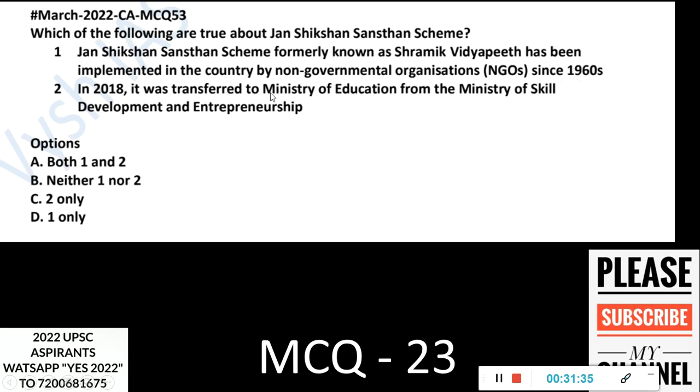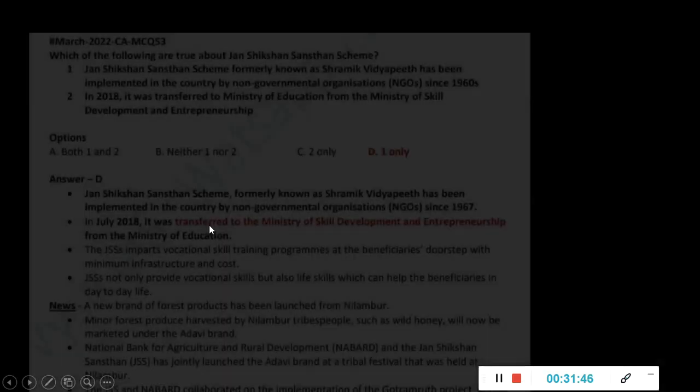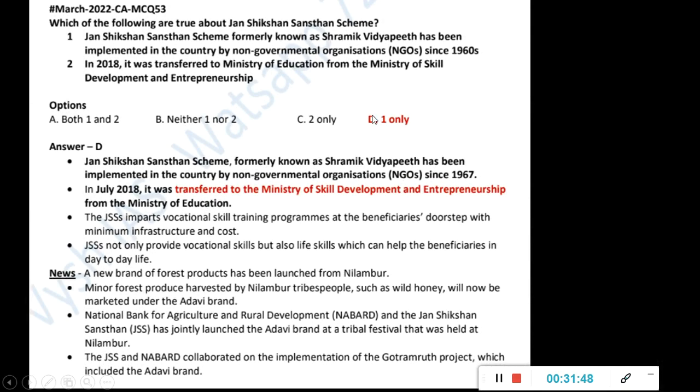Two, in 2018 it was transferred to the Ministry of Education from the Ministry of Skill Development and Entrepreneurship. So the ministry and its origin, both about this scheme they are asking. Both 1 and 2, neither 1 nor 2, 2 only, 1 only. So here it is 1 only. The second one is wrong, because actually it was the reverse. It was transferred to the Ministry of Skill Development from the Ministry of Education.